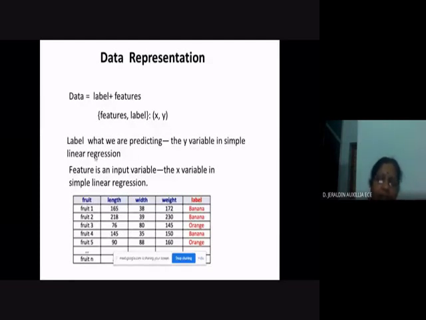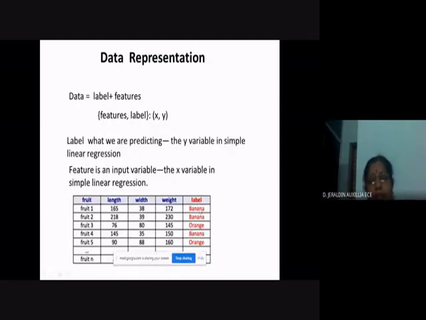For the orange the length is 76, whereas the width for banana is 38 and for the orange it is 80. Like this there will be a variation depending upon these features.